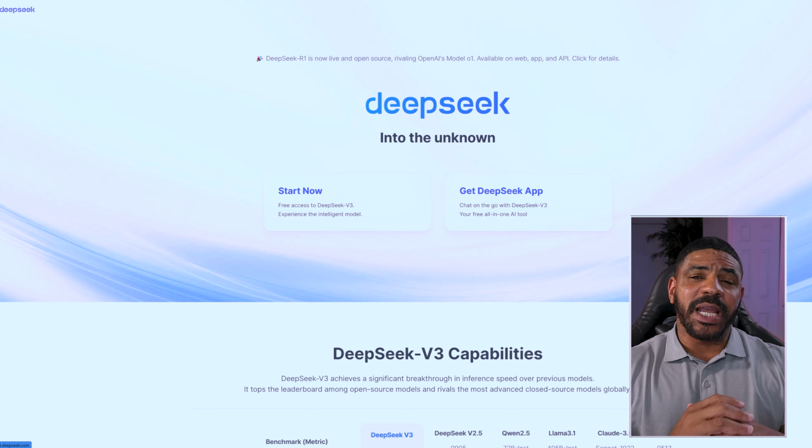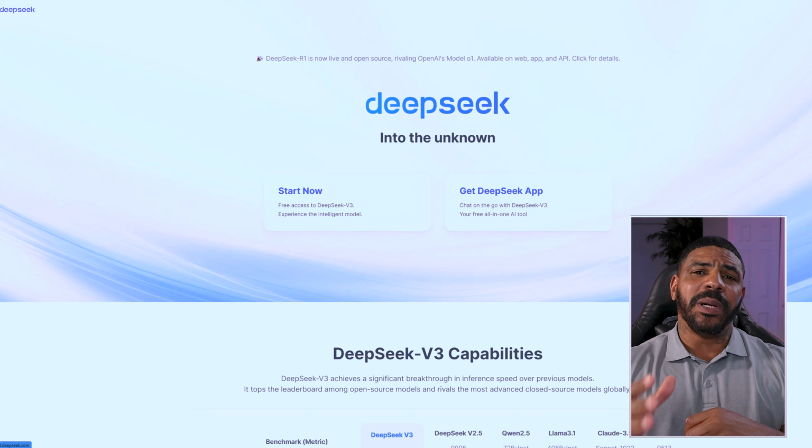And one thing you want to take notice of is that right now, DeepSeek is totally free. Everything is open source. So it's a platform that other developers can also build on top of, which is going to be a complete game changer for AI development. We don't know if in the future this is going to start costing money. So you guys better jump on it now and take advantage of it while it's 100% free.